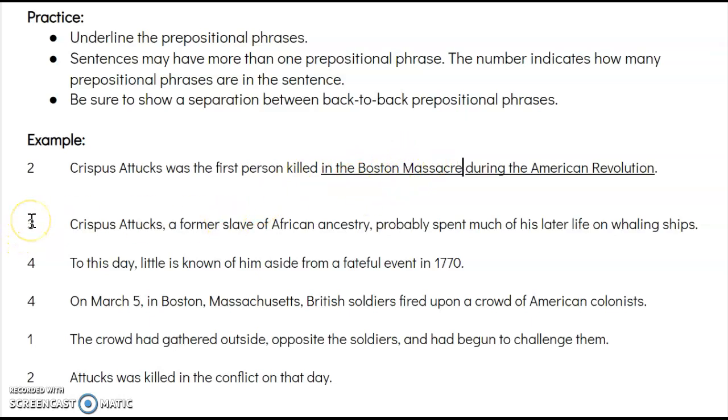In this sentence, there are three prepositional phrases. There are four, one, and two. Right, so you know what you're looking for. If you are not sure and you want to look at a list of prepositions, you can Google that. Literally go to Google and type in list of common prepositions. There are too many prepositions to memorize, but you could look at a list of them, and the more you work with them, the more they'll jump out at you.